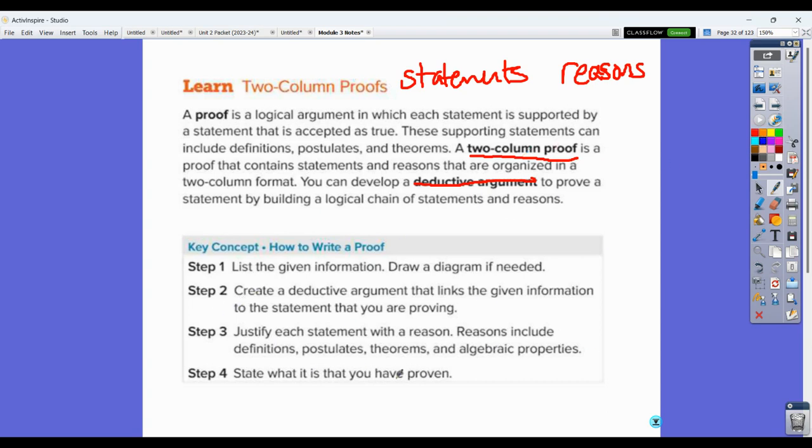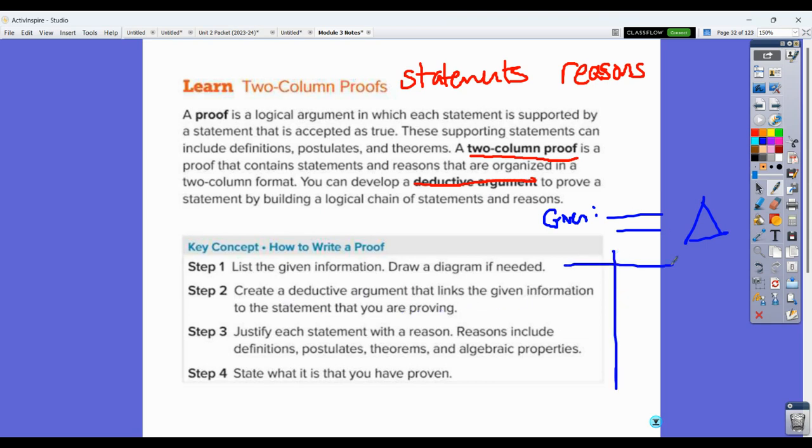The steps to a good proof, though, no matter what way you do it, are these. You list the given information. So you're going to have something that says given, and it's going to list some information. You're going to draw a diagram if you need it, so maybe there's a triangle or whatever. You're going to create a deductive argument that links the given information to the statement that you are proving. So you're going to start listing things.